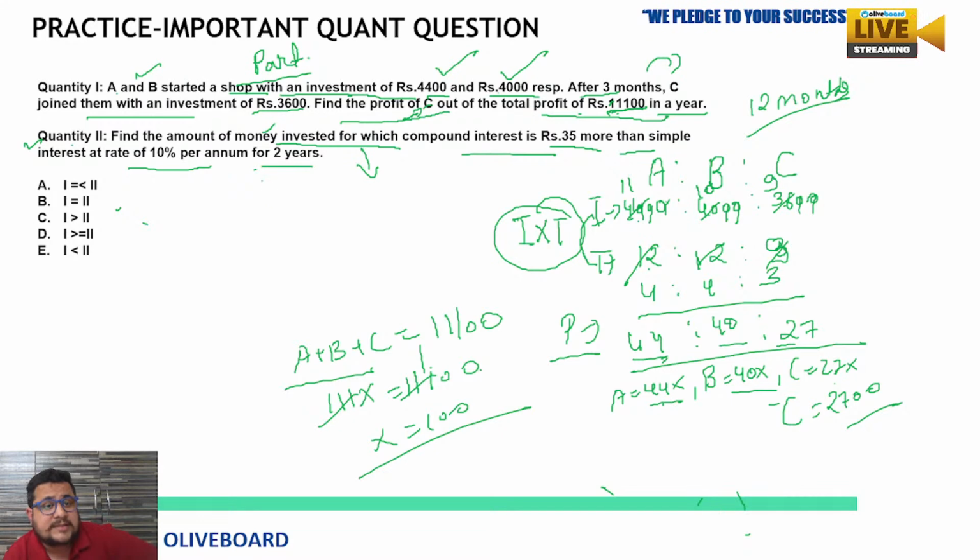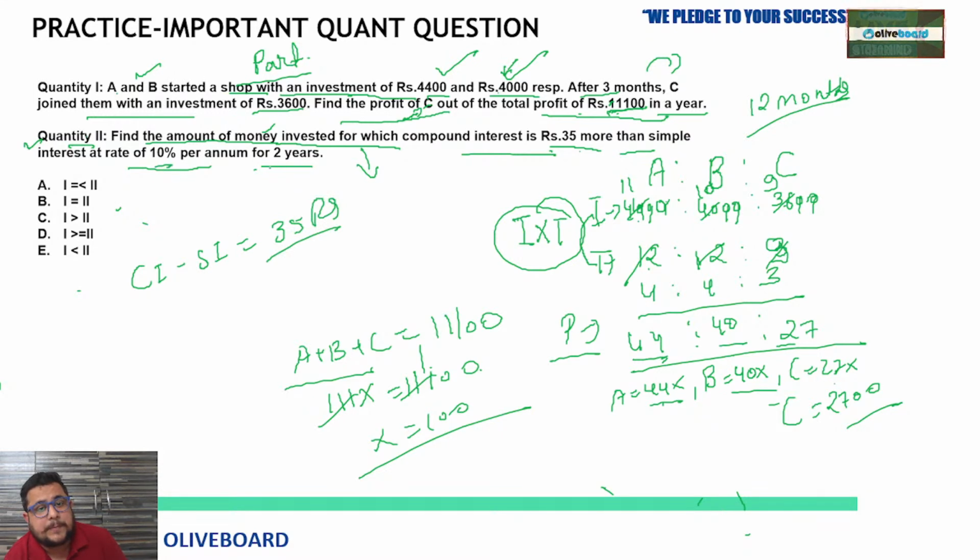Now we know the share of C, and that is what they are asking in quantity 1. So quantity 1 value is 2,700, and it is in rupees. So the second value must also be in rupees, then only we can compare. The unit must be the same. Quantity 2: find the amount of money invested for which compound interest is 35 rupees more than SI, and the rate of interest is 10% per annum for 2 years.